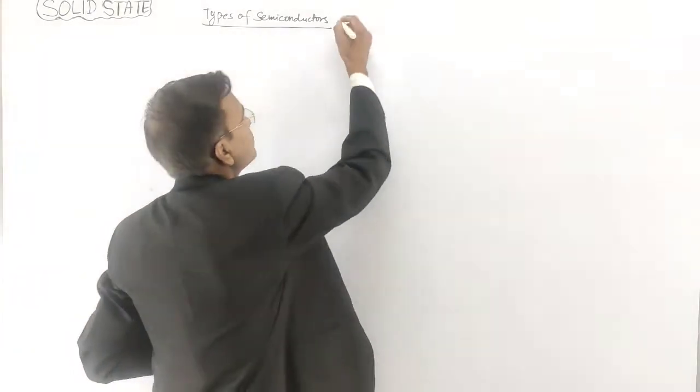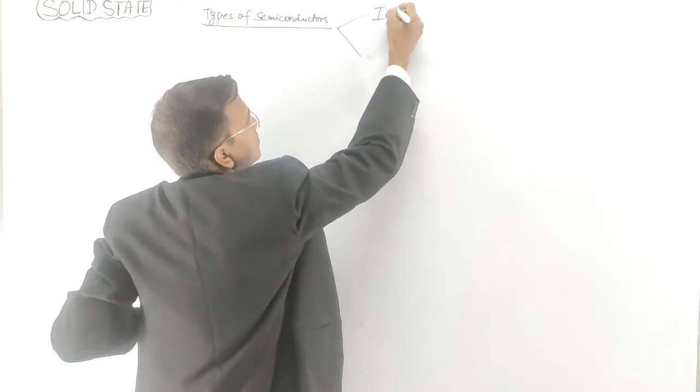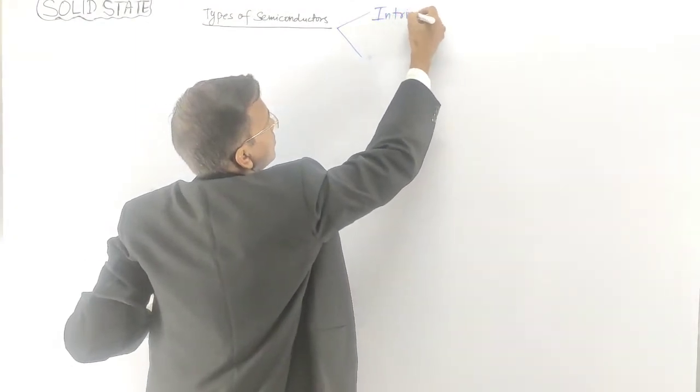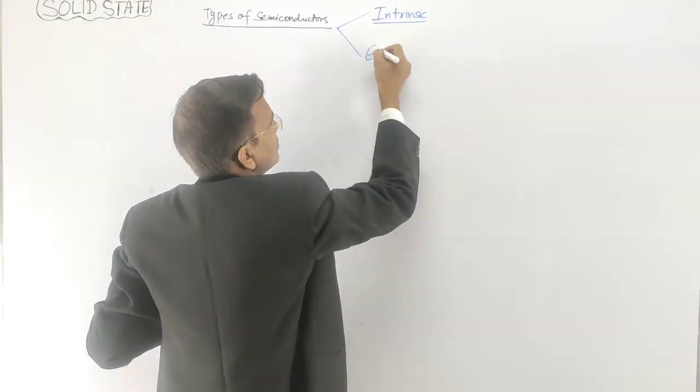So here it is two types, intrinsic semiconductor and extrinsic.